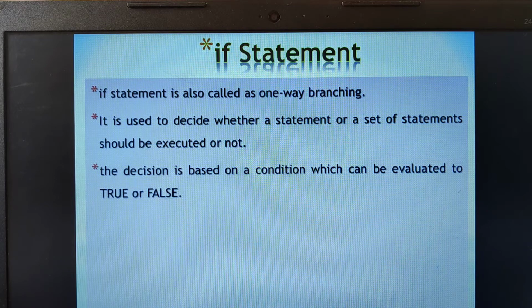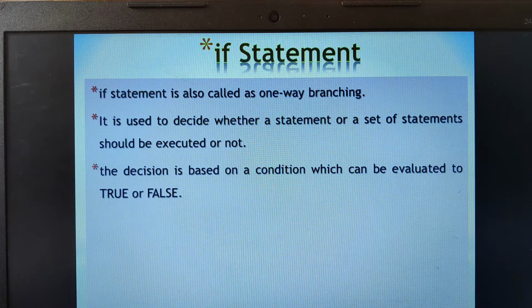That means the program may not be executed sequentially, because if we use the if statement, for statement or if else statement, those will make particular statements execute based upon the condition. If the condition is satisfied, the particular statements will be executed. If the condition fails, then that set of instructions will not execute. So it is actually changing the flow of the sequence of instructions. That is what control statements are.